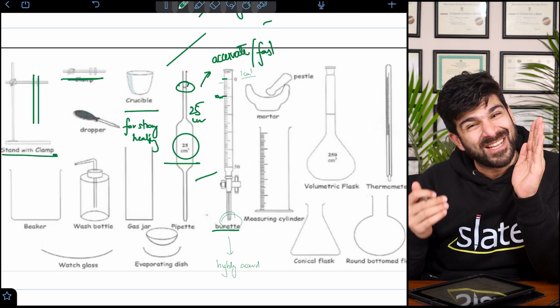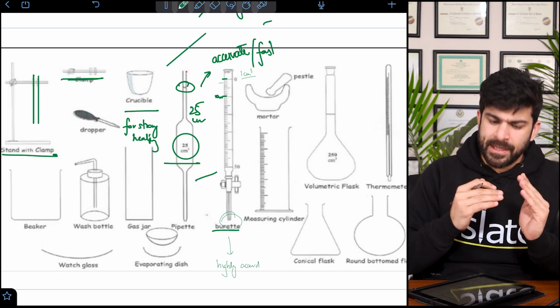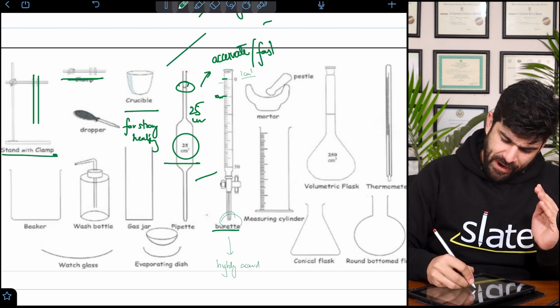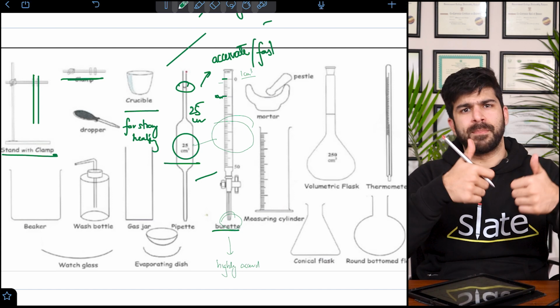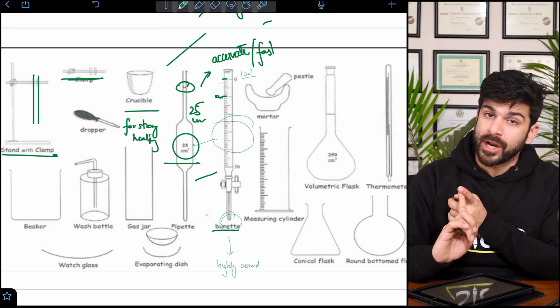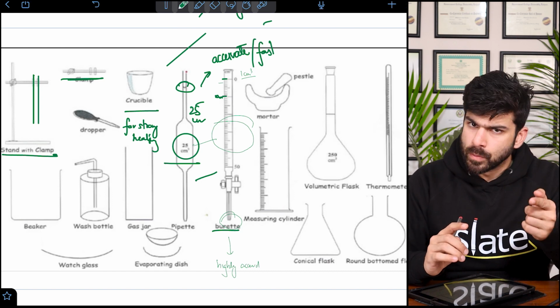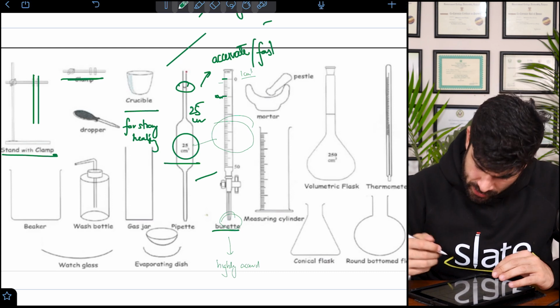You add drop wise. So for any reading more than or less than 25, we use burette. Because when we talk about 25, pipette is the best one because it's fast. Even though burette is highly accurate, it's slow. So burette can also be the right answer for 25 centimeter cube, but pipette is a better one.